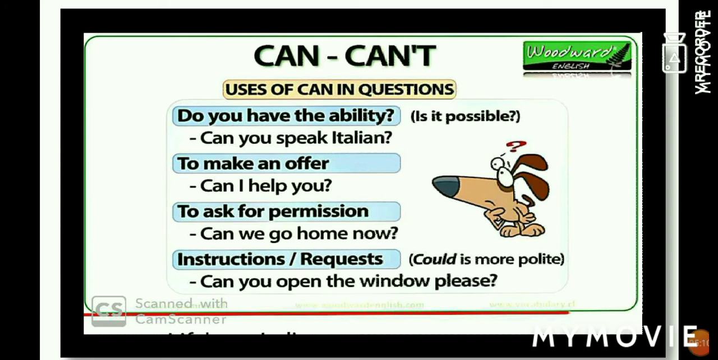But could is more polite than can. When we use can, we add please. Can you open the window please? Or you can say, could you open the window?